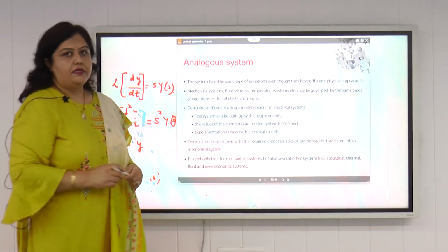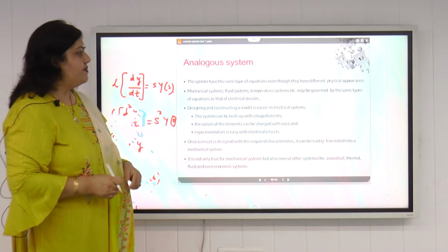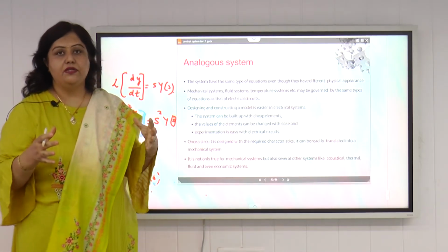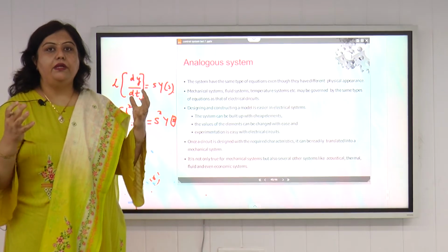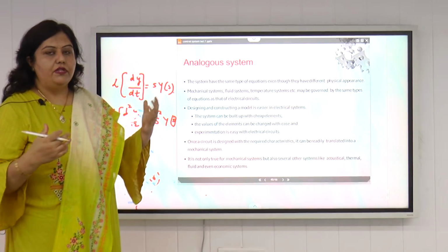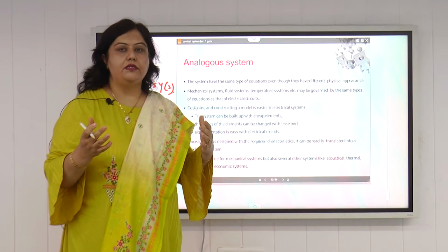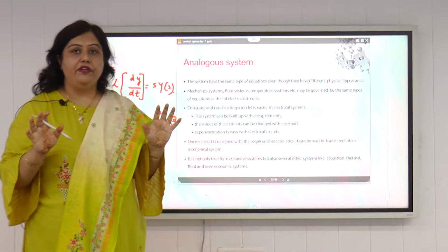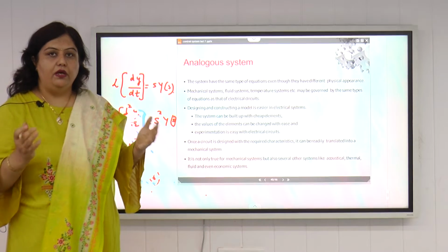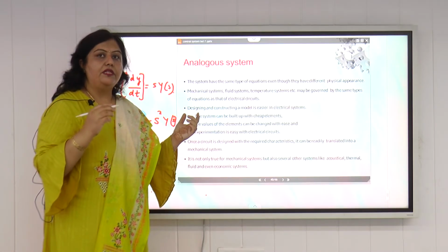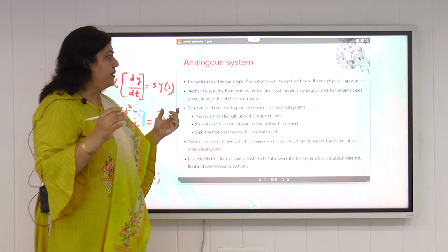Now what is an analogous system? An important term that arises during mathematical modeling. Two systems are said to be analogous if they have the same type of differential equation. For example, if we talk about a translational mechanical system and a rotational mechanical system, when we did the mathematical modeling of both types of systems, we get the transfer function to be second order.